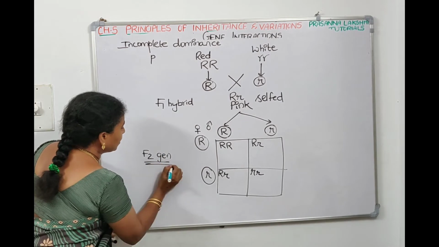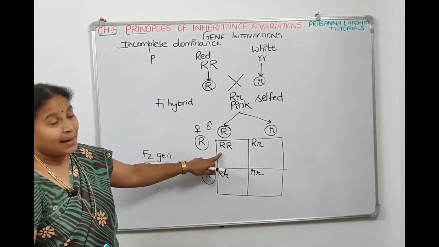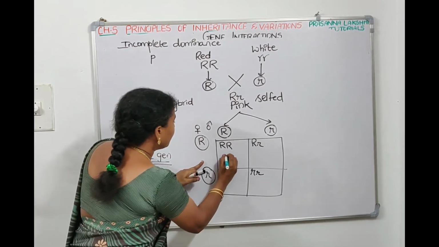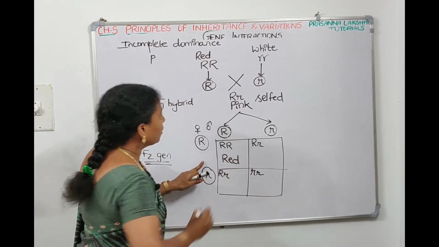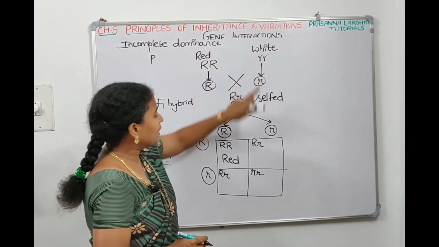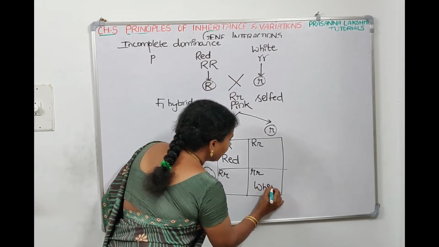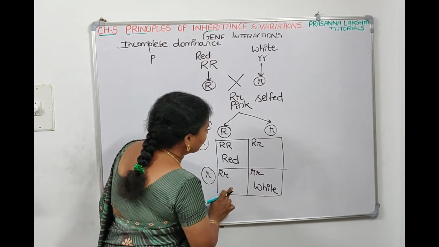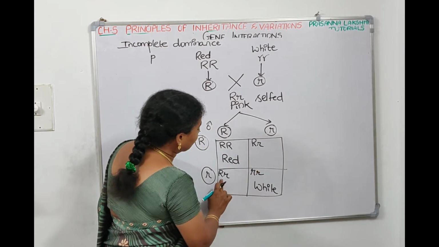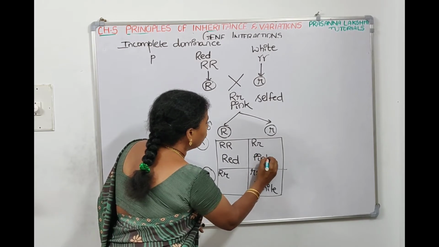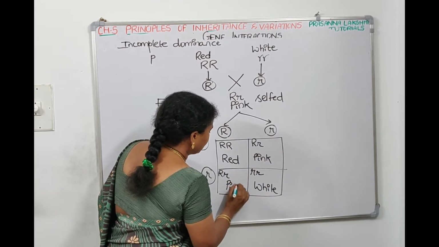Now in the F2 generation, we got capital R, capital R. As we have seen, capital R denotes red, so here it will be red flowers. We already saw that small r means they will be white in color, so small r, small r will be white. And these two are hybrids, one capital R and small r, so they will be pink. So we got two pink flowers in the F2 generation.